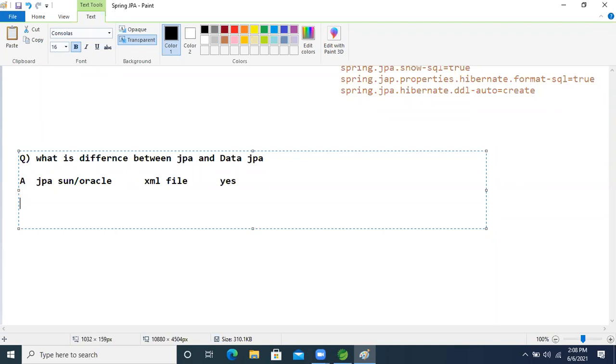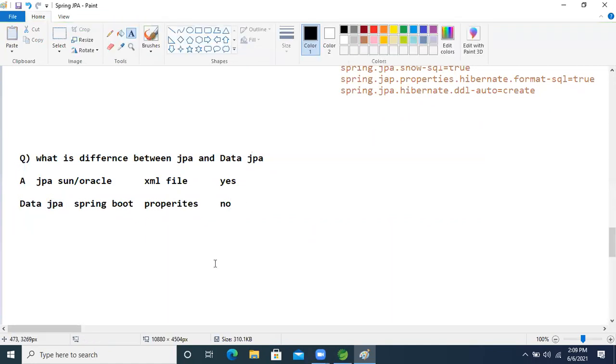But what about Data JPA? This one is given by whom? Spring Boot. Here, is an XML file needed? No, what is needed is a property file. Do we need to define all methods explicitly? No. Whatever operations there are, the methods to perform them are given by Data JPA only.